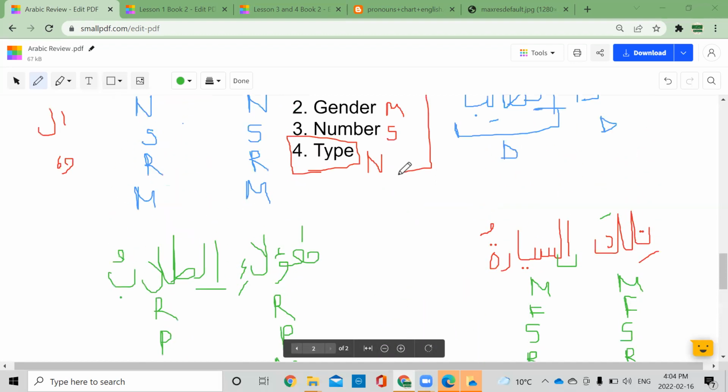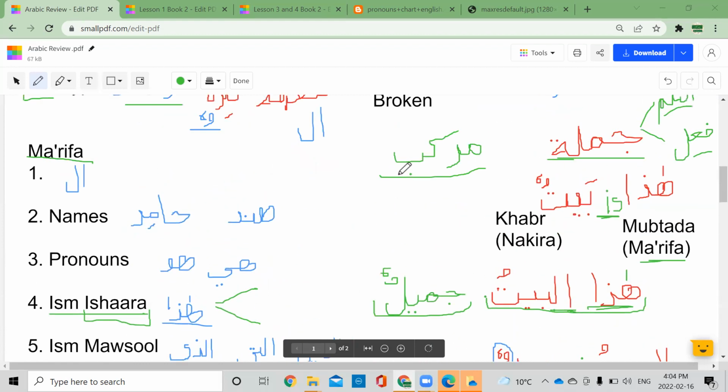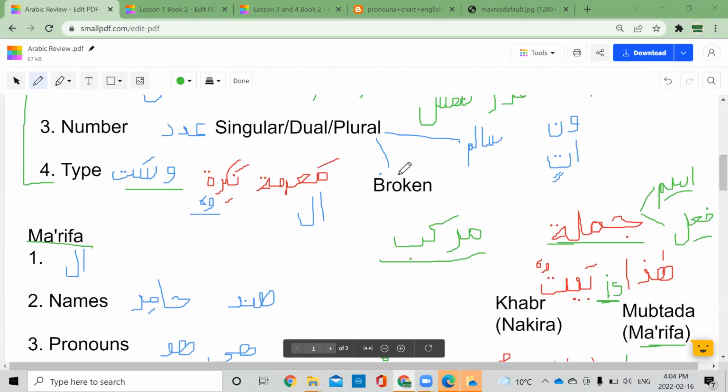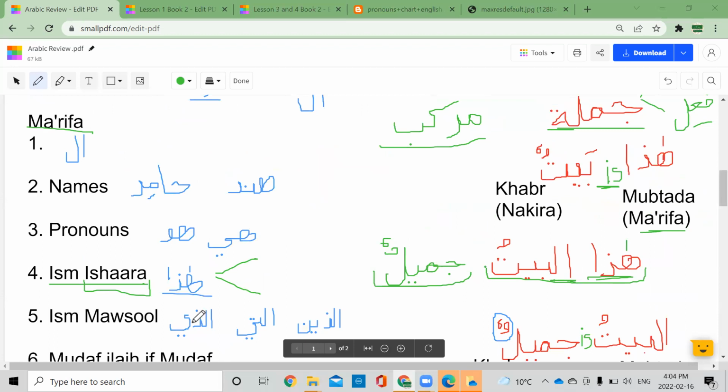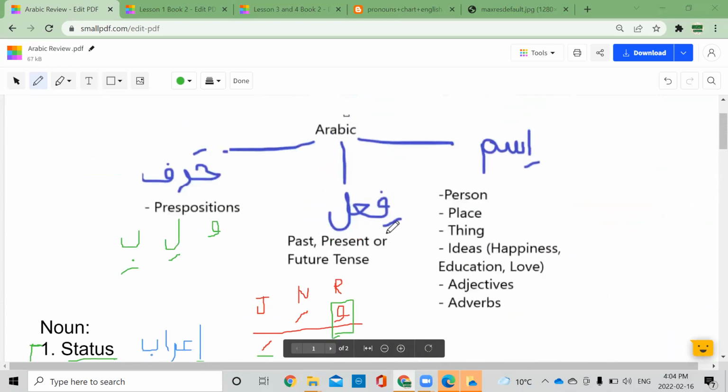Okay, so I think this was a pretty good review of all the ism that we've covered so far. We did do a few more things, like we covered Ism Mawsool in book 1 in detail. But we can do a review of all of those as we go along, inshallah. And then we're going to start with fi'al, I think, in the next few lessons. Okay. Does anyone have any questions?